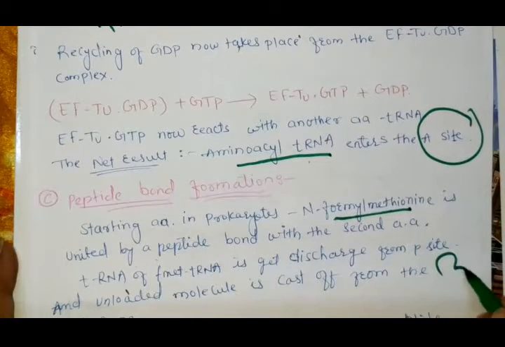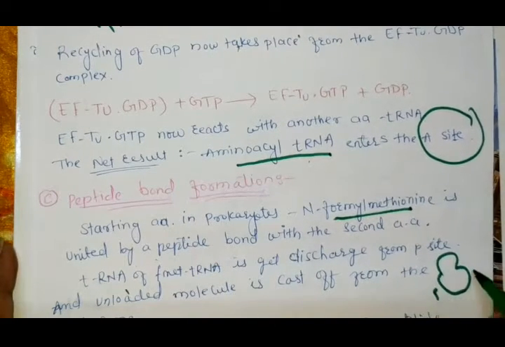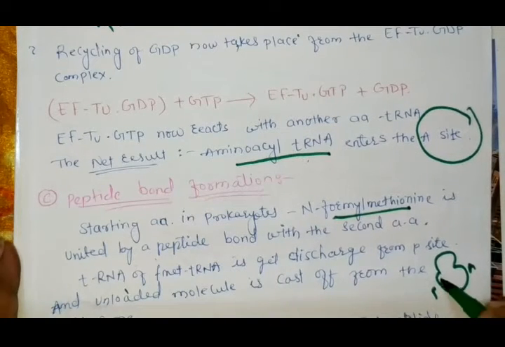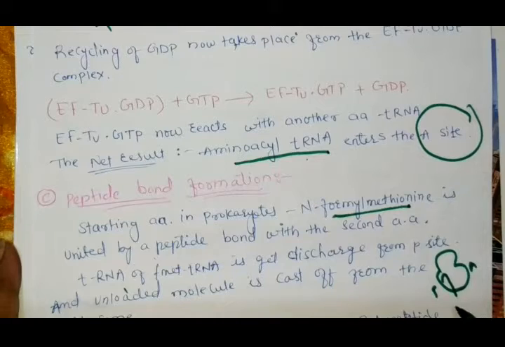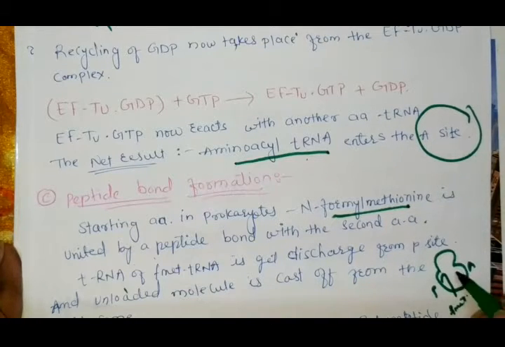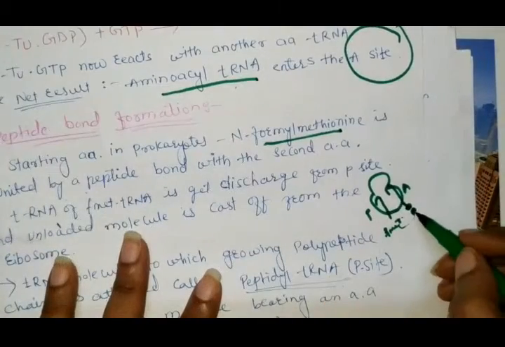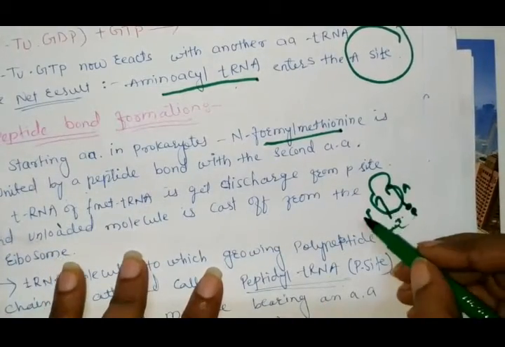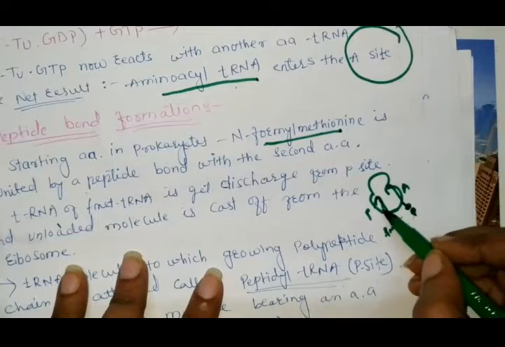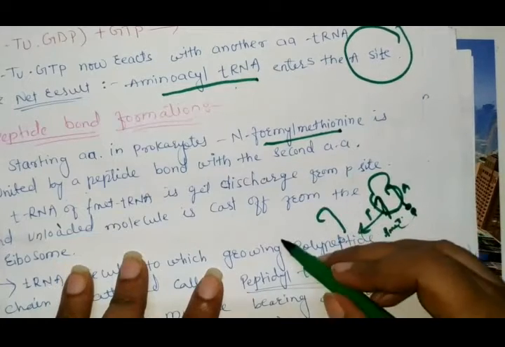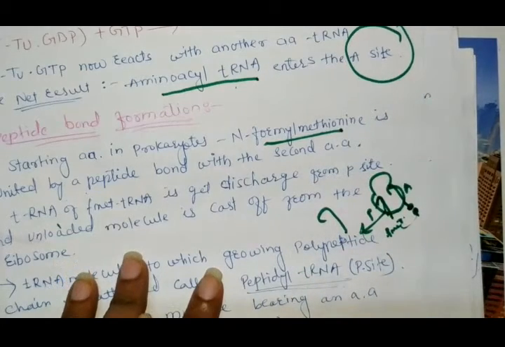This is the ribosome, this is the P site and this one is the A site, and from this P site the first amino acid of the tRNA, which is formyl methionine, gets attached to the amino acid of another tRNA and forms the peptide bond. Here the peptide bond gets formed. Now this unloaded tRNA is released, or cast off, from the ribosome.